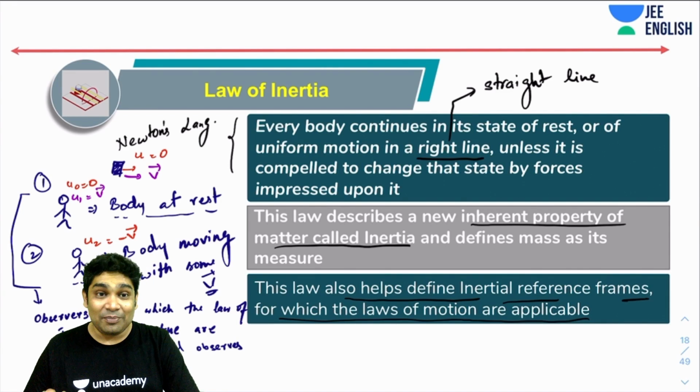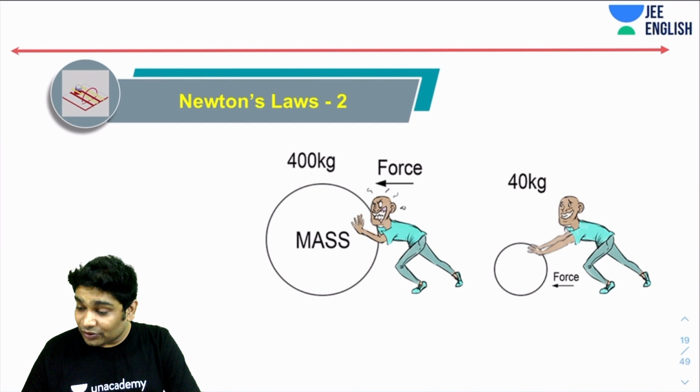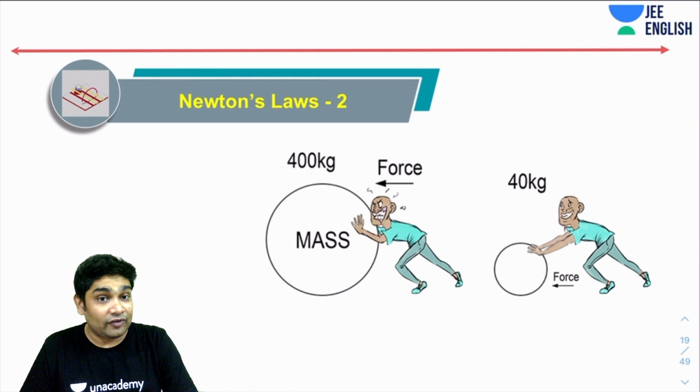The biggest importance is that it tells us about inertial reference frames, where you can apply and where you cannot apply Newton's laws. Next, let's talk about the second law of Newton. The second law is a fairly simple statement. If the first law is holding true for you, then if there was no force, you wouldn't have seen any change in motion, which we measure as acceleration. The second law tells you what would be the effect of the force that gets applied.